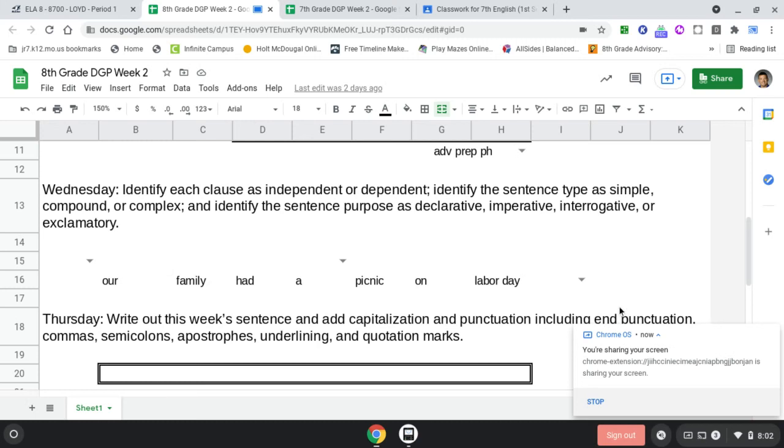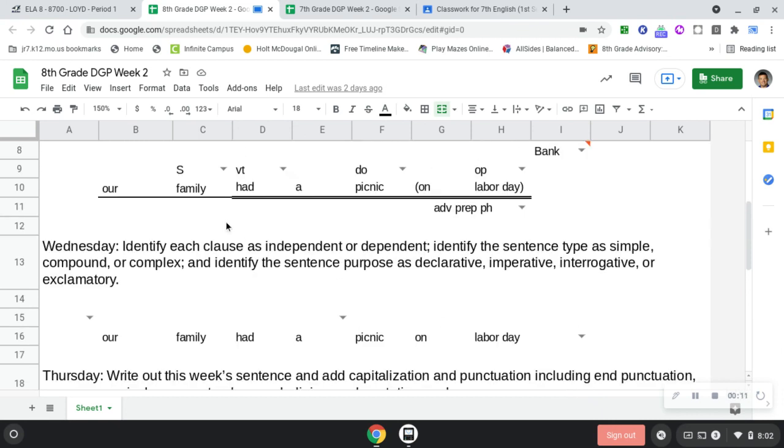Wednesday real quick, and then we'll switch over onto Thursday, okay? So focus. We have to have one subject, one verb combination inside of our brackets, right? One subject, one verb combination within our brackets. In this clause, in this sentence, where are you going to be putting brackets at?